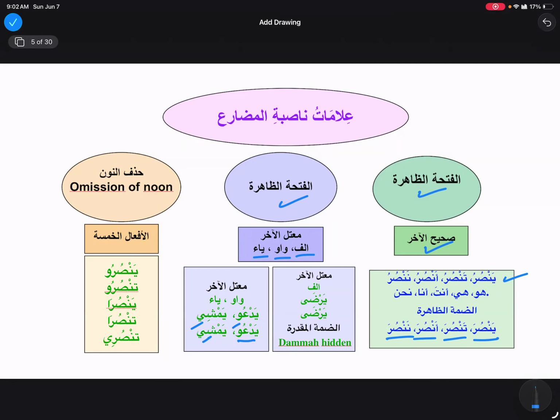The only little change is with alif. Since I said that alif is not able to take any haraka, if we remember that alif cannot take any haraka, life will become easy. So mu'talul akhir, when we have yarda, yarda will remain yarda in nasab status as well.